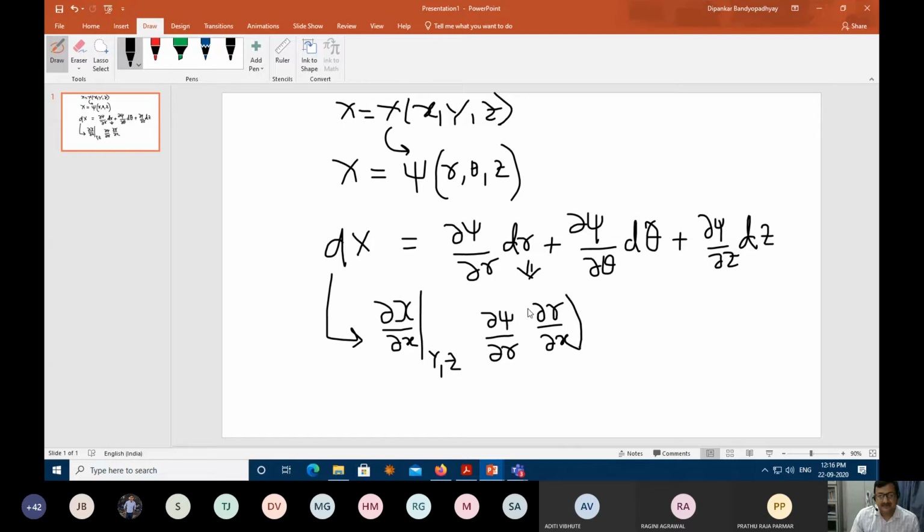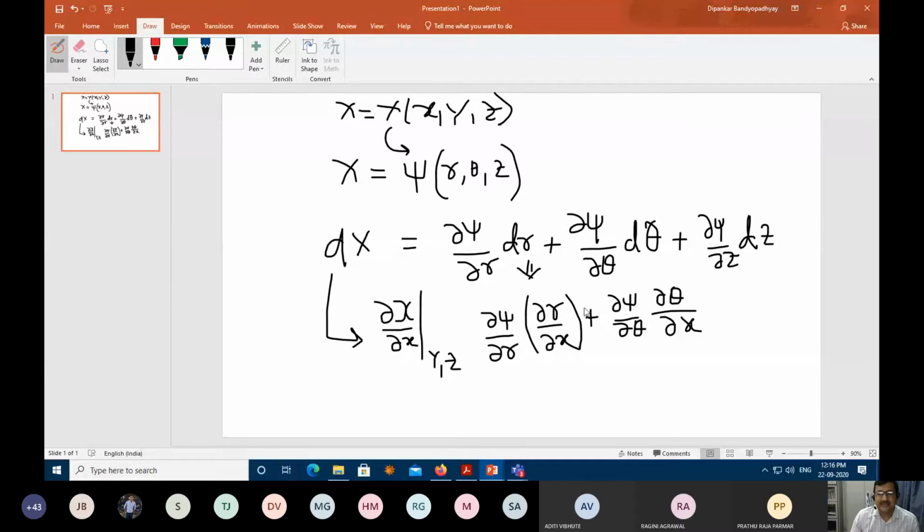I expect all of you should be doing this on a piece of pen and paper because it will be important. It is required. Now what will be d theta? Del psi by del theta, and then you have del theta by del x. So essentially I'm converting these ordinary differentials into partial differentials.